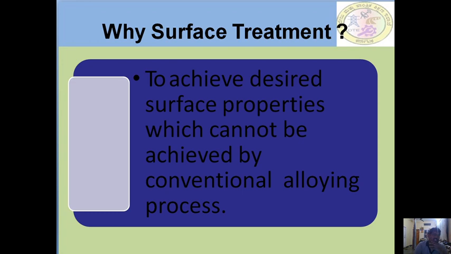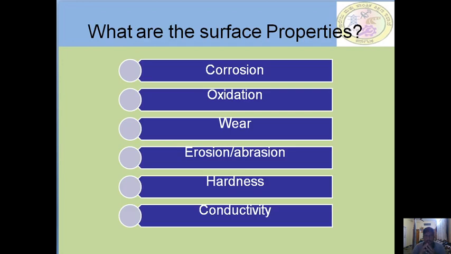Why is surface treatment required? The surface treatment is required to achieve the desired properties, which cannot be achieved by the conventional method or conventional alloying processes. What are the surface properties? These are all the listed properties which come under surface properties: corrosion, oxidation, wear, erosion, hardness, and conductivity. This can be achievable by using what we discussed till now.